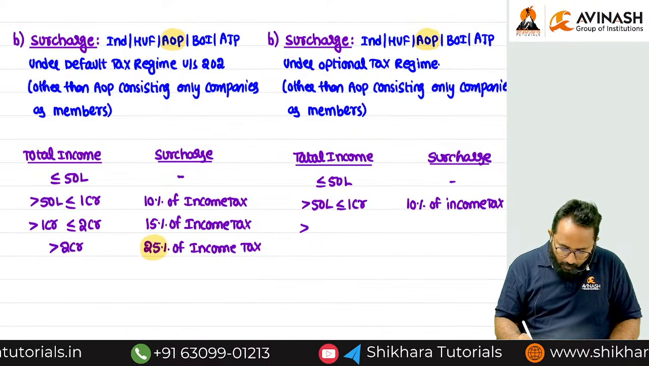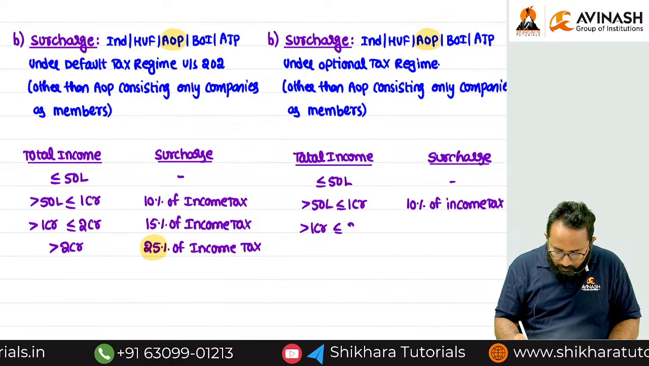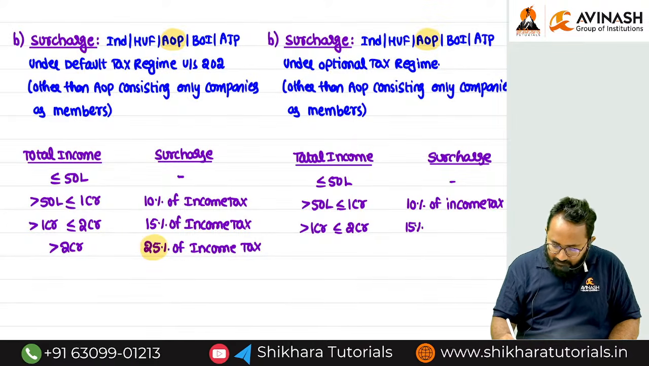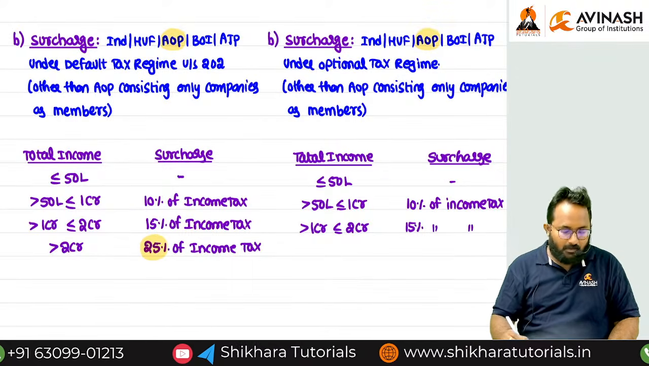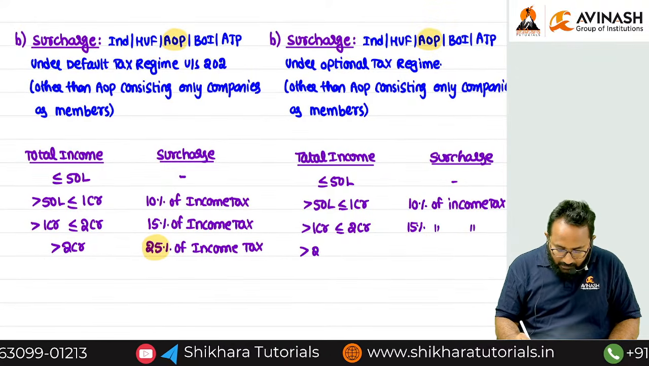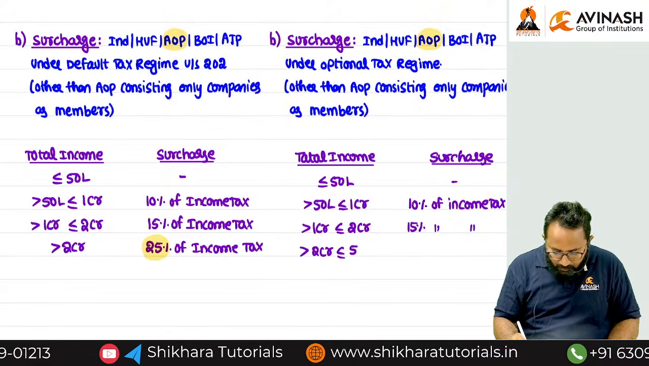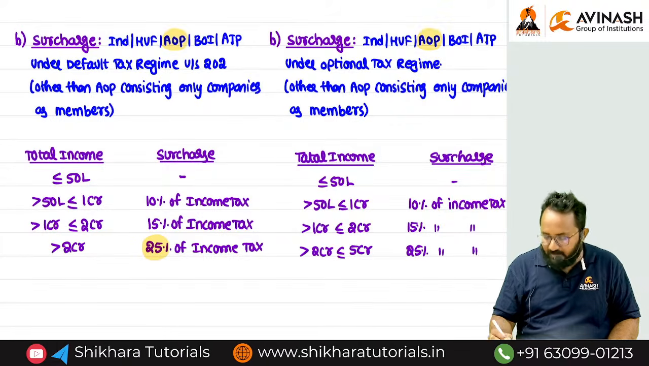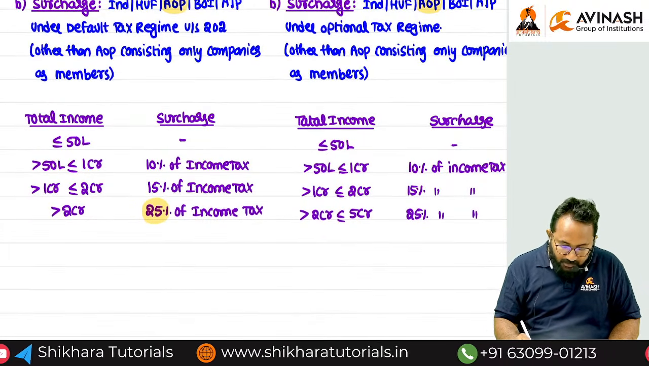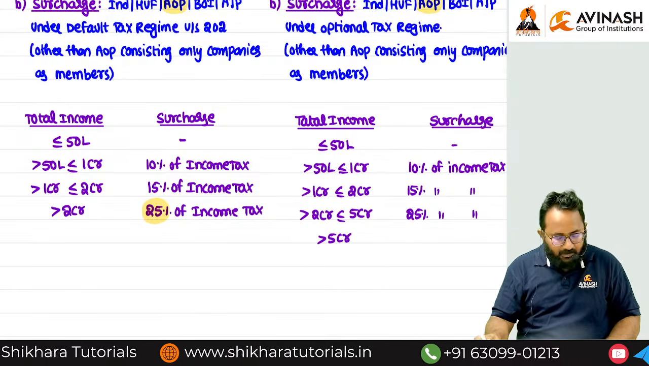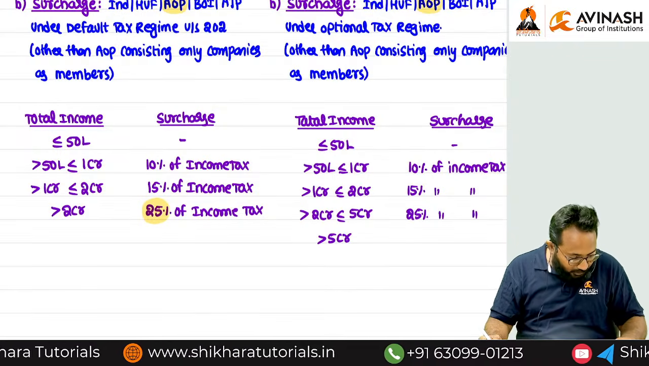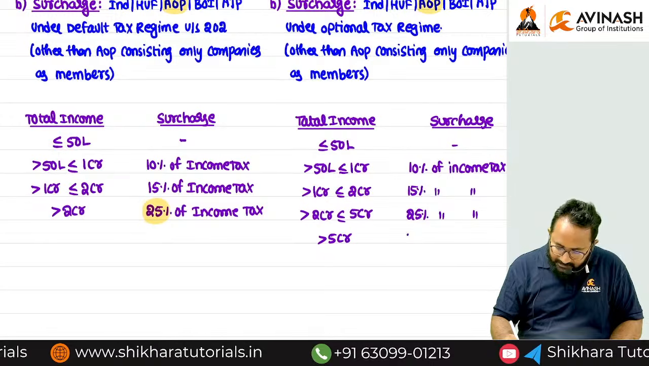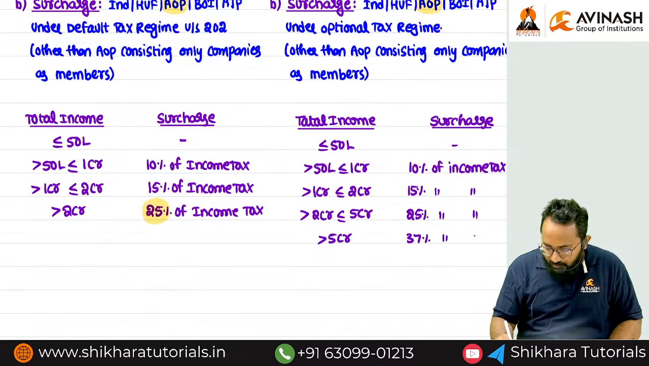Next, more than 1 crore and less than or equal to 2 crores, what is the surcharge? 15% of income tax. More than 2 crores but less than or equal to 5 crores? 25% of income tax. And whatever the total income is more than 5 crore, can you tell me the surcharge rate? 37% of income tax.